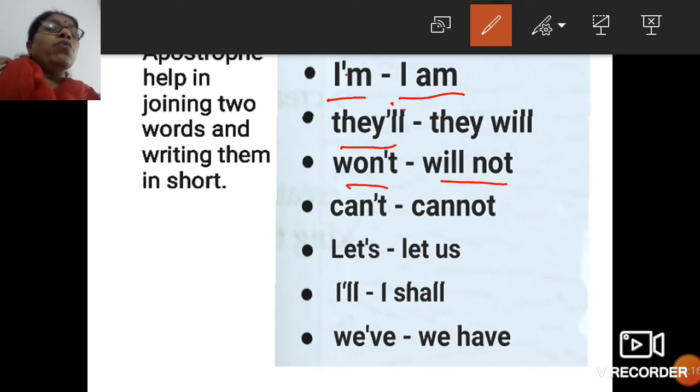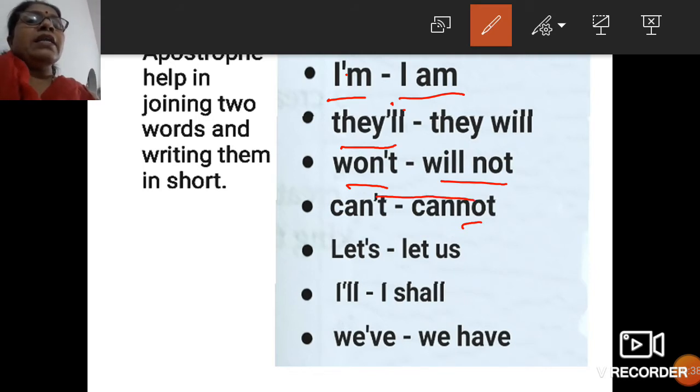Won't. Remember, there are some exceptional cases where you won't be able to separate directly, so you should remember that. Won't means will not. He won't be coming. He will not be coming. Okay? Can't. Yes, can't. What is missing here? Two letters are missing, N and O. That is why they have put an apostrophe here.